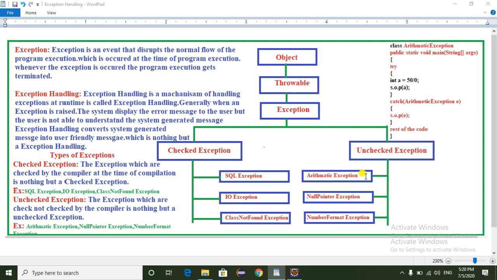We get the arithmetic exception when the user is trying to divide something by 0. We get the null pointer exception when the user is trying to perform an operation on a null object. We get the number format exception when the user is trying to convert one data type into another data type. Now I am going to show you a practical example of the exception handling mechanism.